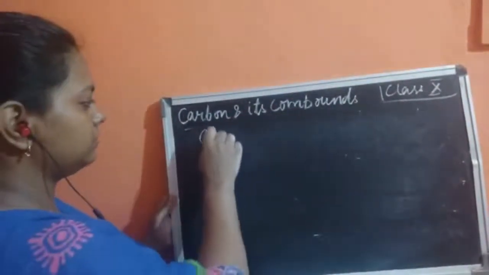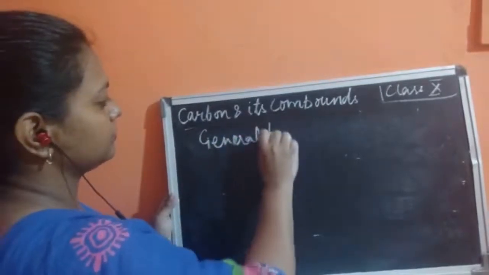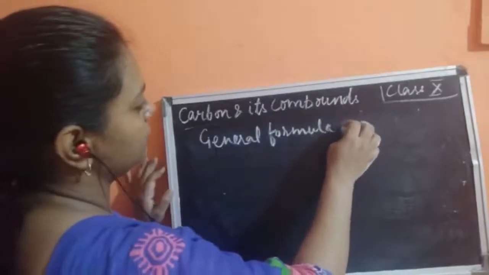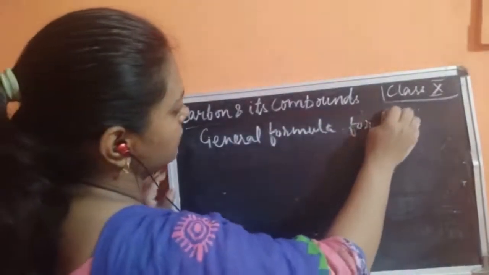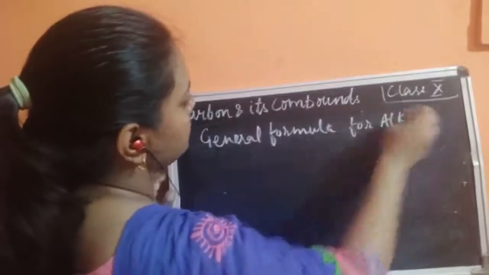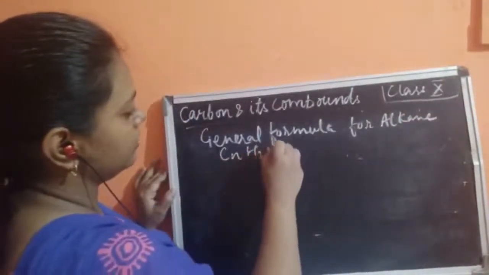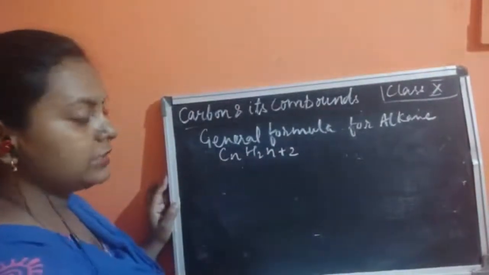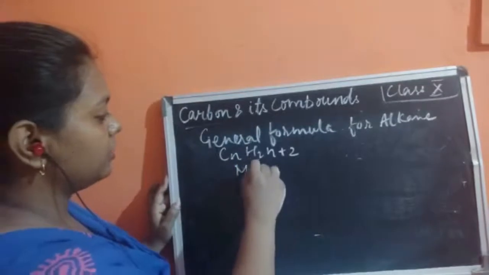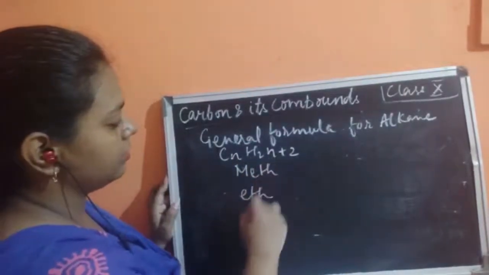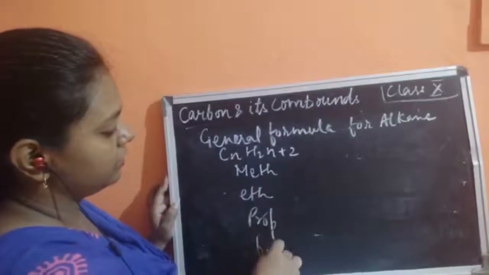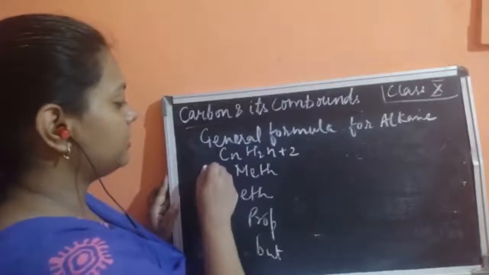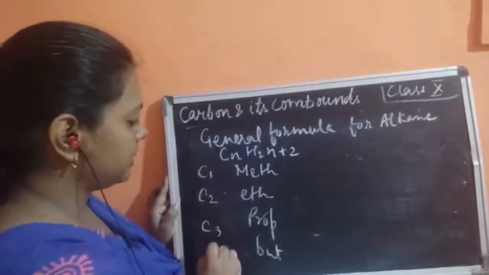So the general formula for alkane is CnH2n+2. Next, the homologous series of alkane starts from the root words meth, eth, prop, but, and it could be pent, hex. I have already told you how to use them. So carbon number 1, carbon number 2, carbon number 3, and carbon number 4.